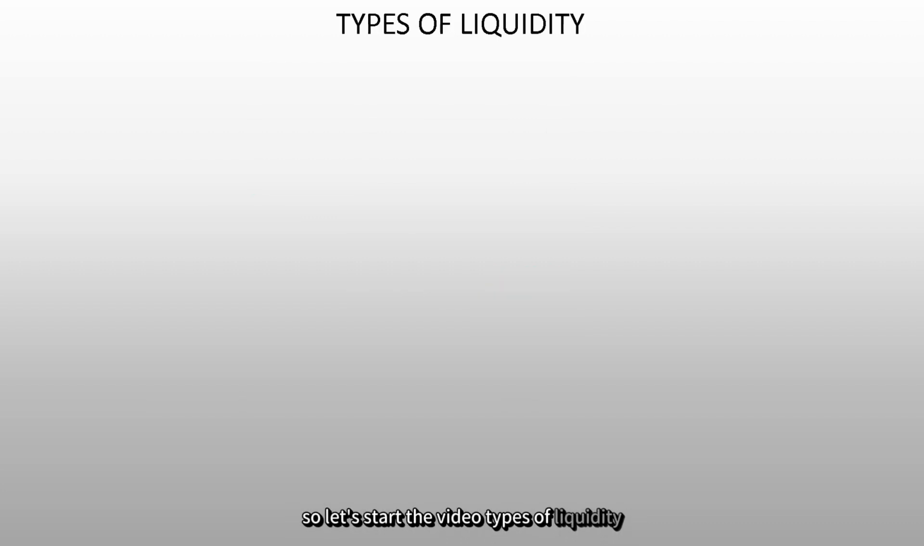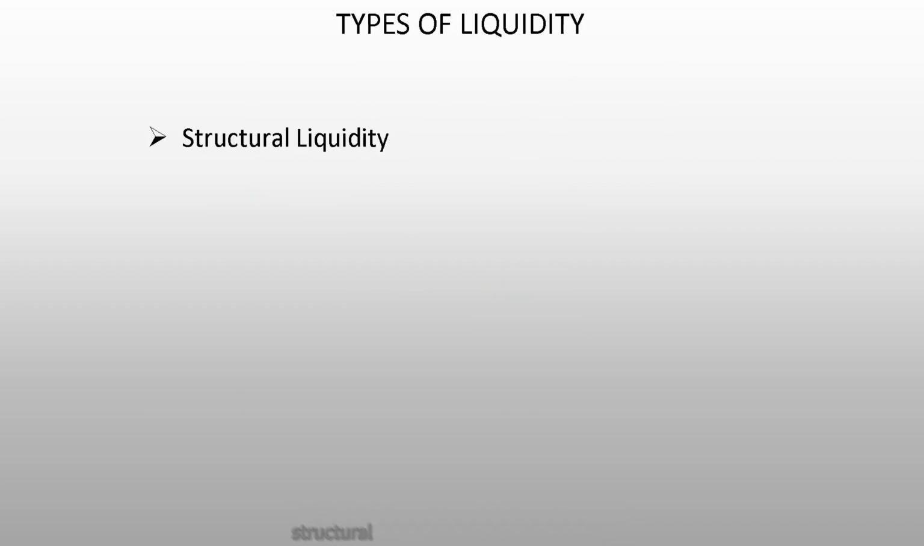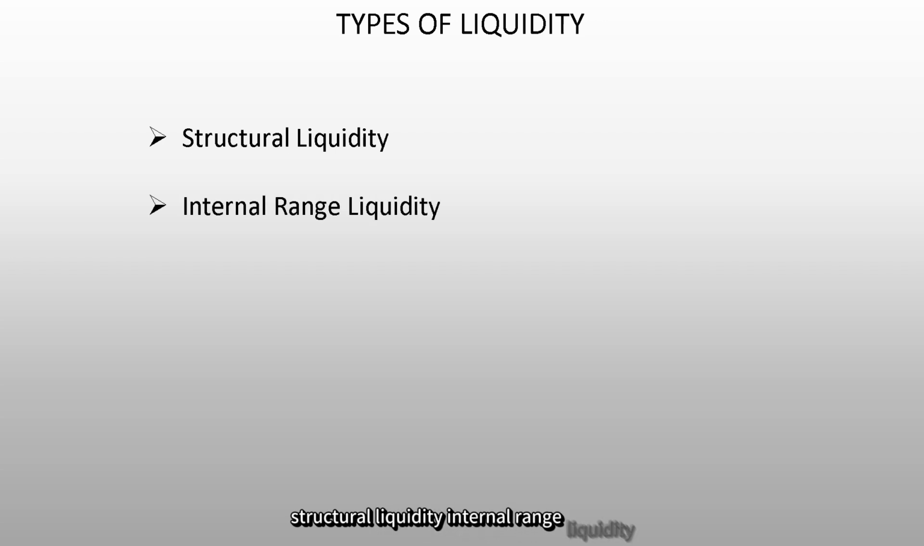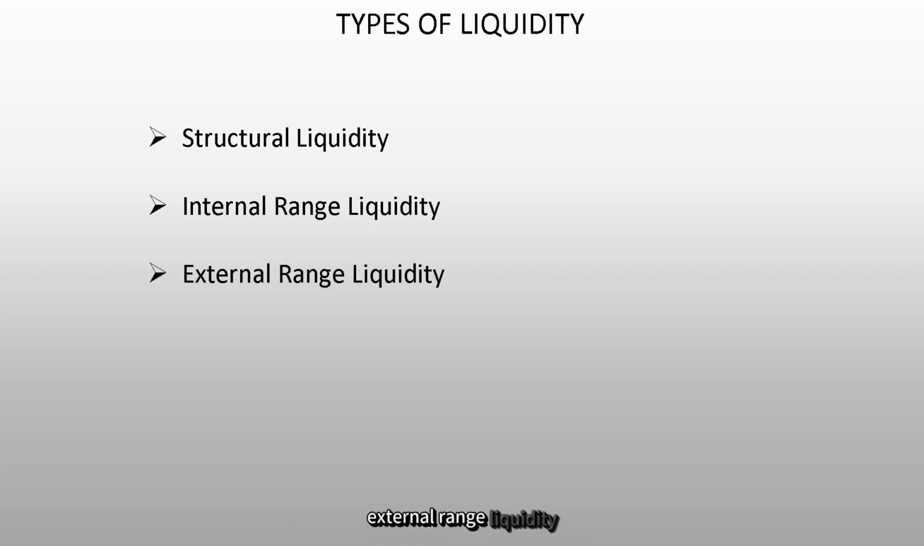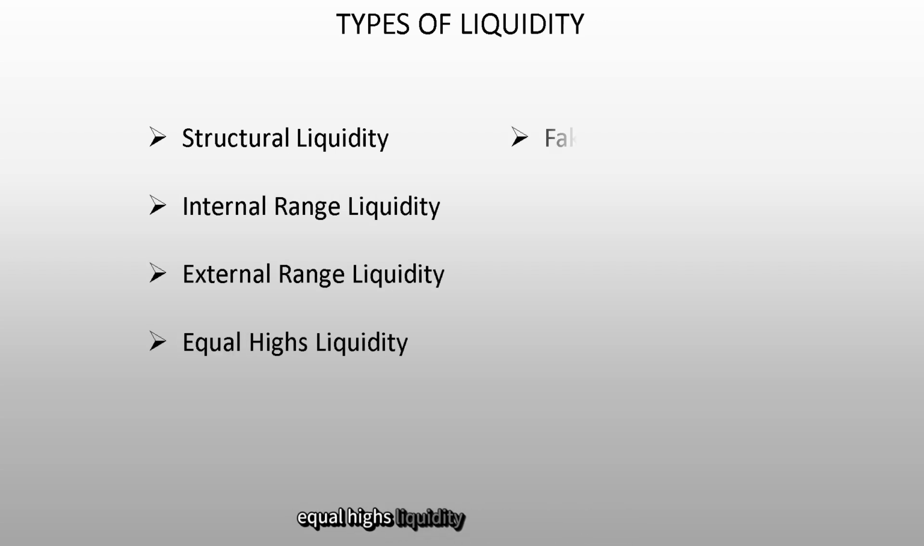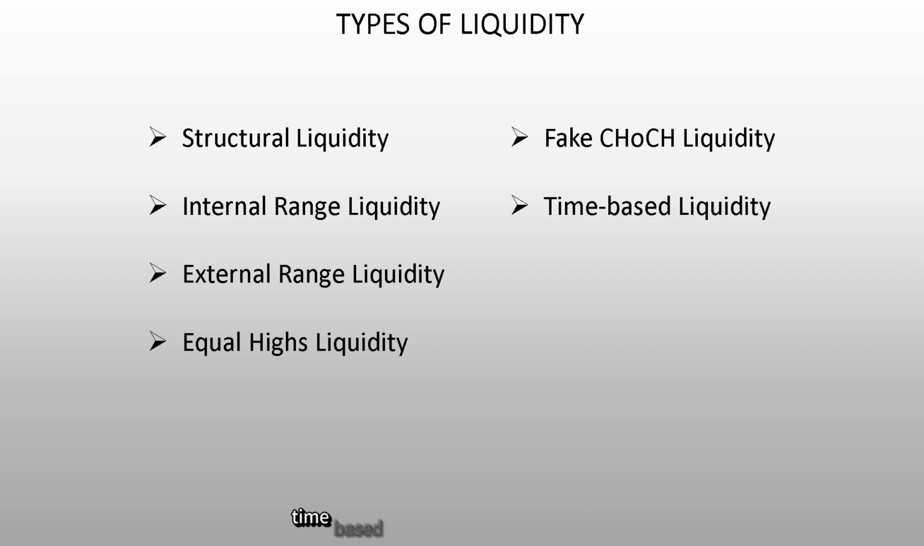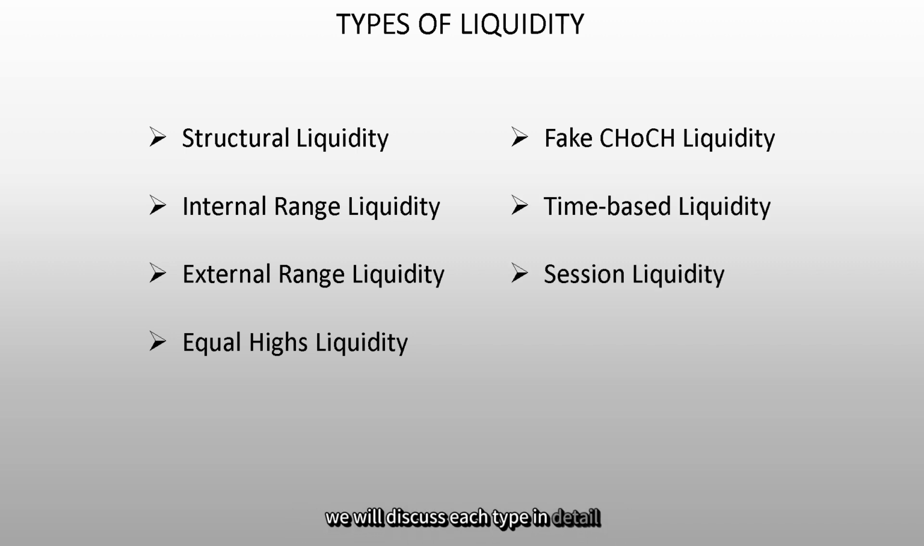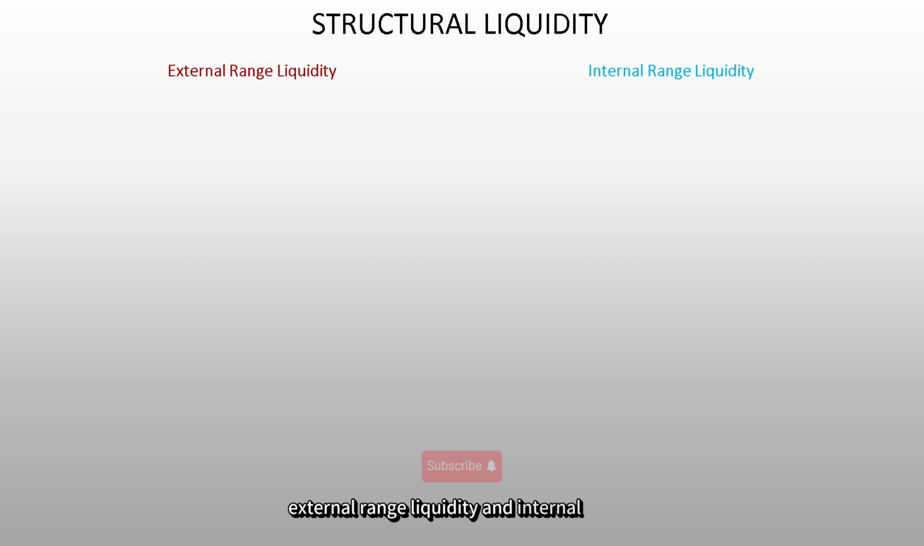Types of liquidity. There are different types of liquidity: structural liquidity, internal range liquidity, external range liquidity, equal highs liquidity, fake choke liquidity, time-based liquidity, and sessions liquidity. We will discuss each type in detail. First of all, structural liquidity. It has two types: external range liquidity and internal range liquidity.